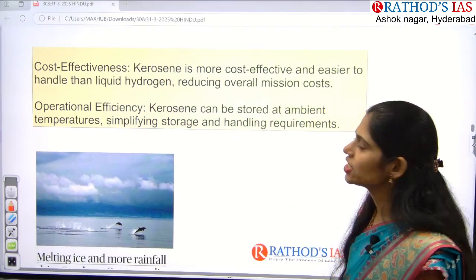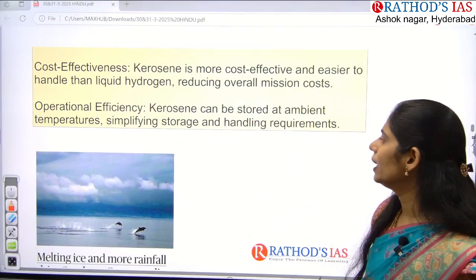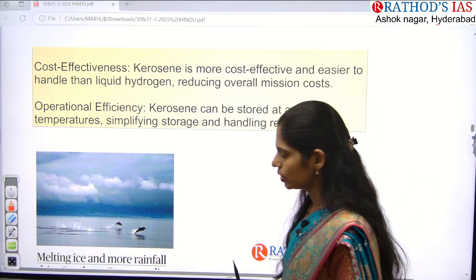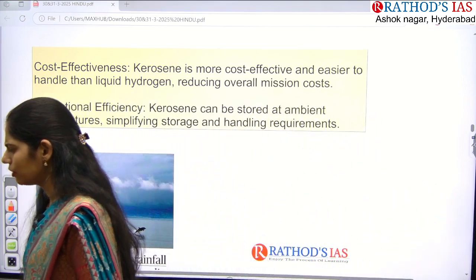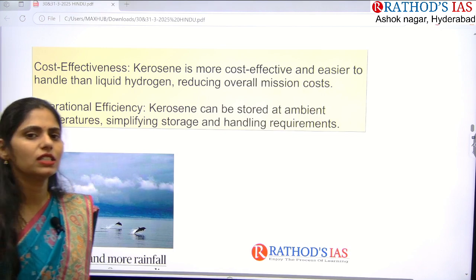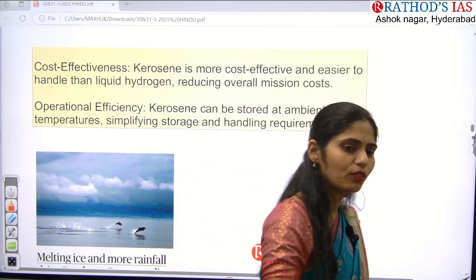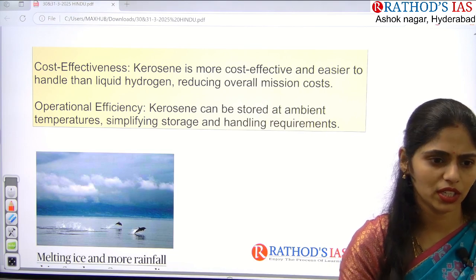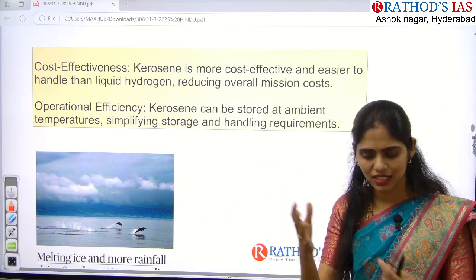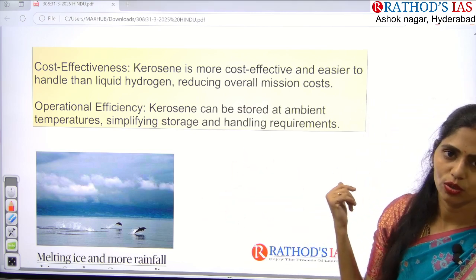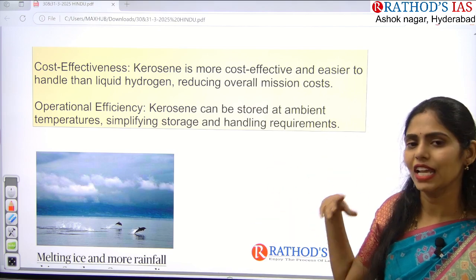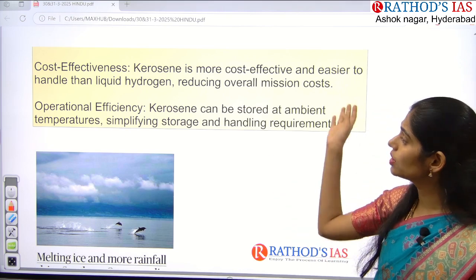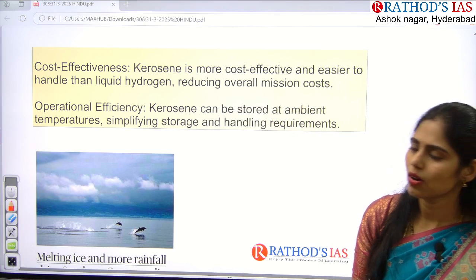The next one is operational efficiency. Kerosene can be stored at ambient temperatures, simplifying storage and handling requirements. Even about a decade ago, on the PDS system, if you had a ration card, they would provide kerosene also, right? Where would we store that kerosene? Just in plastic cans, right? Do we store liquid hydrogen in the same cans? No, right? That means overall handling and storage cost will obviously be reduced if you go for kerosene. So these are some important advantages of this semi-cryogenic engine.